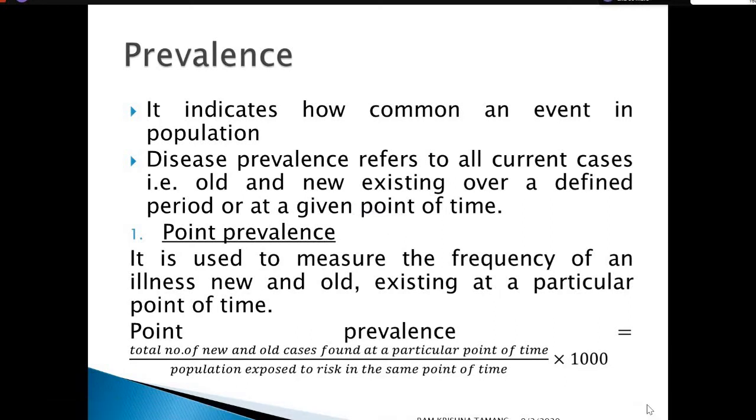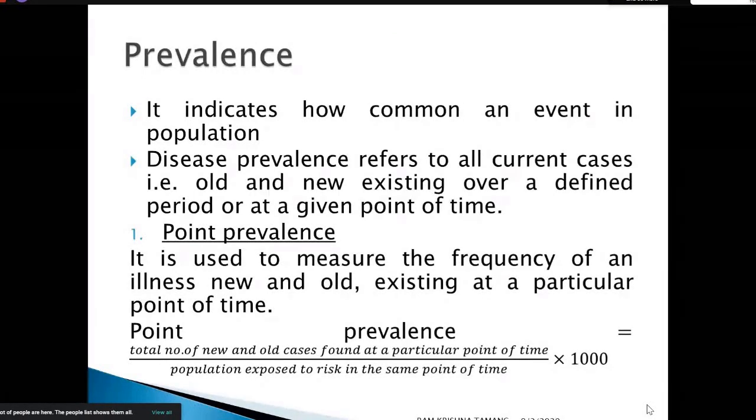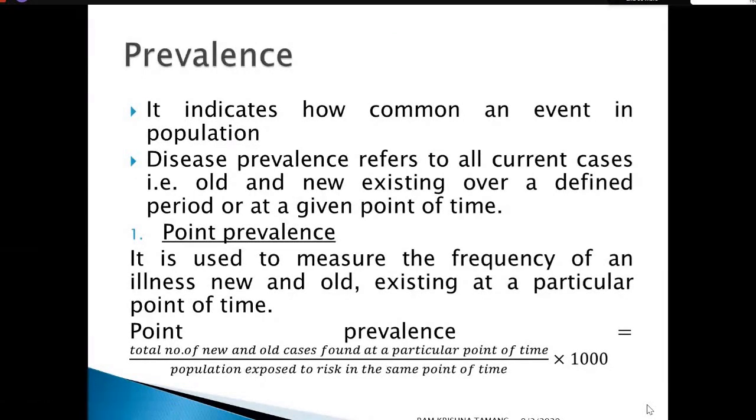at the certain study or research. Therefore, disease prevalence, that means the prevalence rate of a specific disease, refers to all the current cases, that means available or active cases, either old or new, existing over a defined or specific period of time, or at any single point of time, based on the data-taken time. That is said to be a defined or specific period of time.